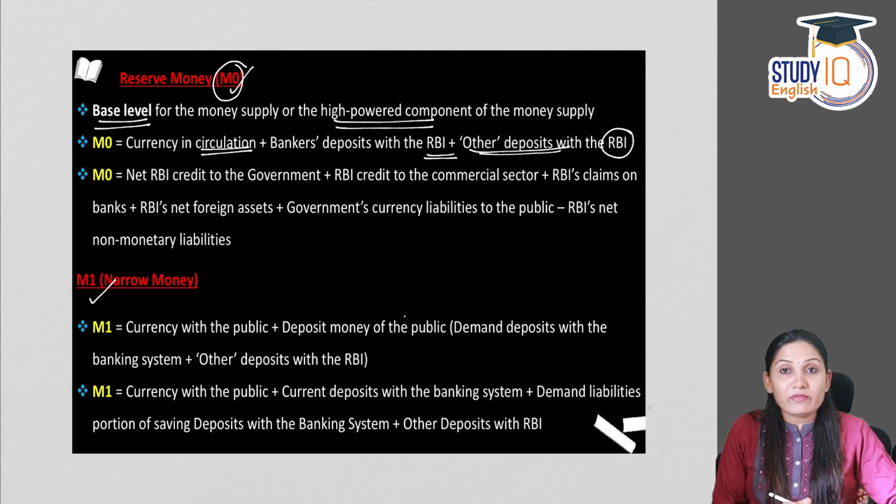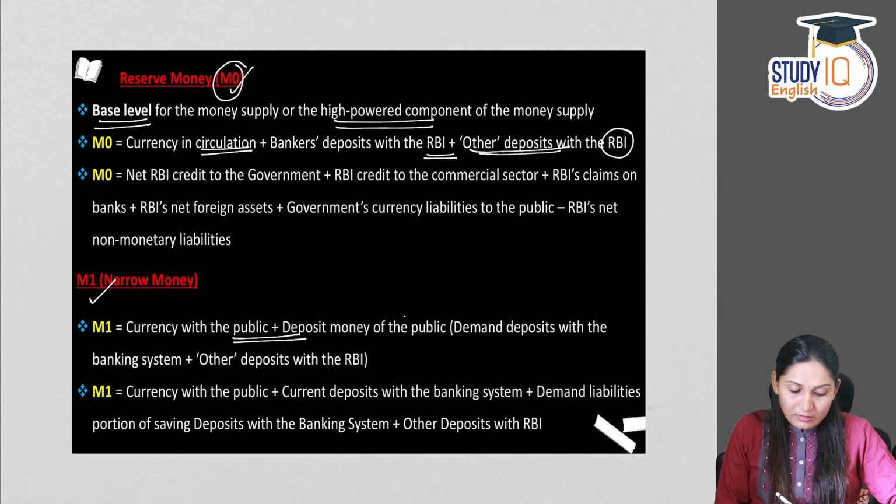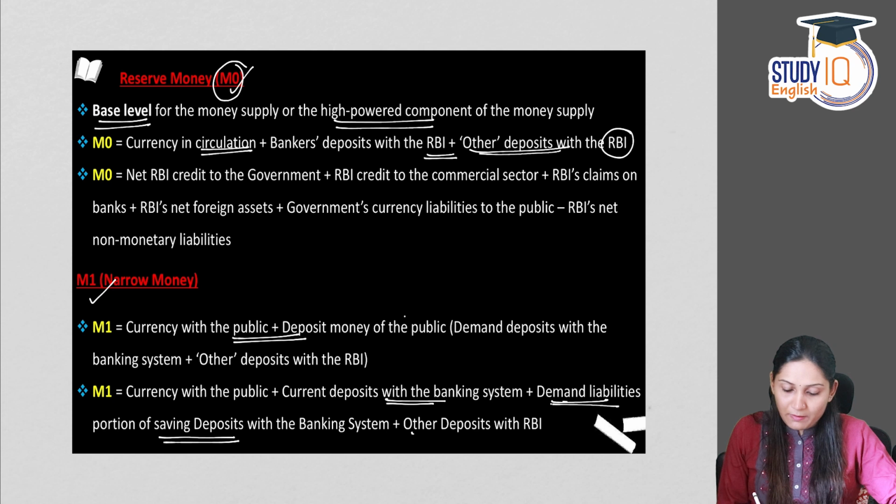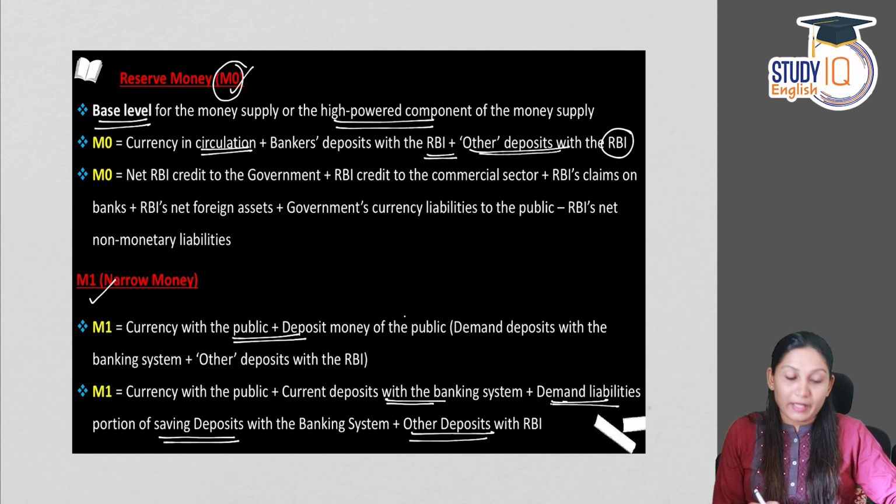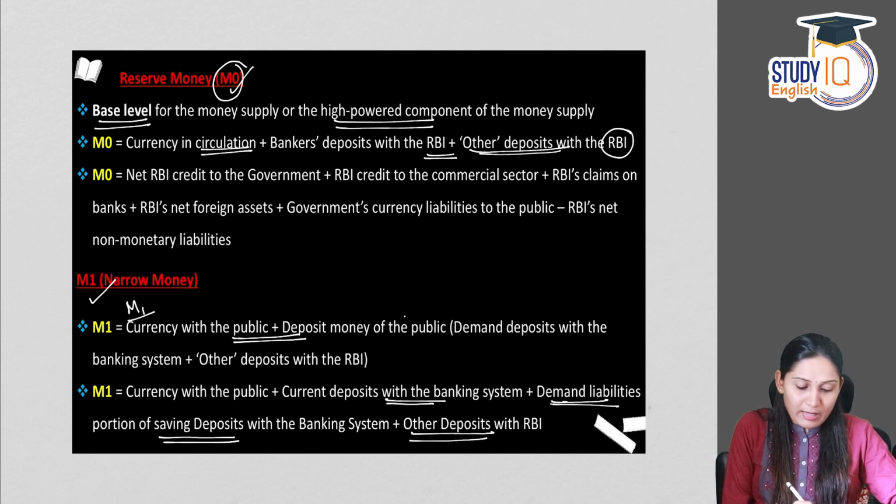Next is M1, which is narrow money. M1 is currency with the public plus deposit money of the public. That is current deposits with the banking system, demand liabilities portion of the savings deposits with the banking system, and other deposits with the RBI. So all these make up M1.